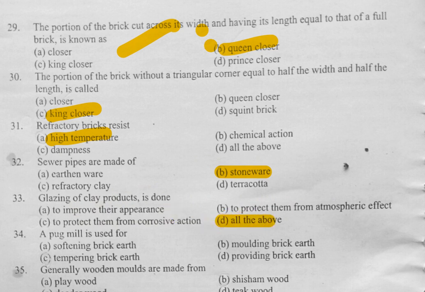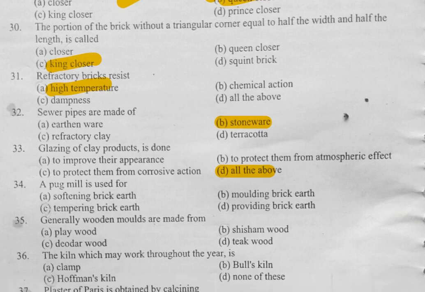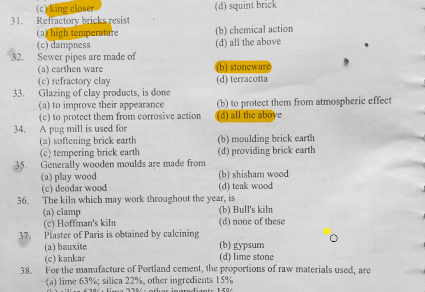So here question number 34. The pug mill is used for, my dear friends, the pug mill is used in the manufacturing of brick. The main function of the pug mill is tempering the brick earth, meaning it is used for mixing the brick earth properly. So move to question number 35. Generally wooden molds are made from sesame wood. Kiln which may be worked throughout the year is Hoffmann's kiln. Correct answer will be option C.